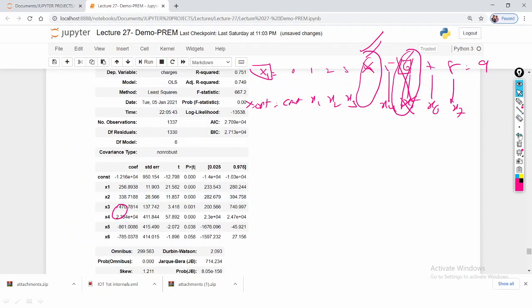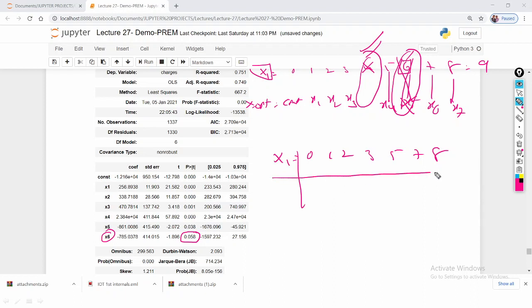From this diagram, you can notice what we are going to do. This value means x6. Under the x1, what are the features? 0, 1, 2, 3, 5, 7, 8.